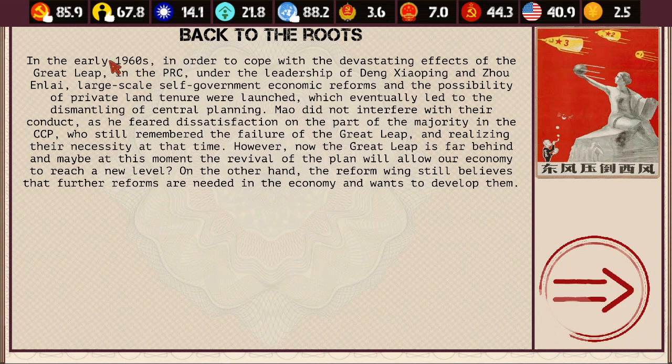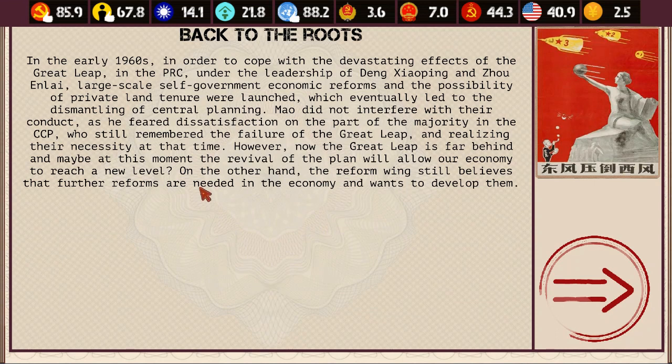All right, so back to the roots. In the early 1960s, in order to cope with the devastating effects of the Great Leap in the People's Republic of China, under the leadership of Deng Xiaoping and Zhou Enlai, large-scale self-government economic reforms and the possibility of private land tenure were launched. And Mao didn't do anything about it because he feared dissatisfaction on the part of the majority in the Chinese Communist Party, who, of course, remembered the failure of the Great Leap.